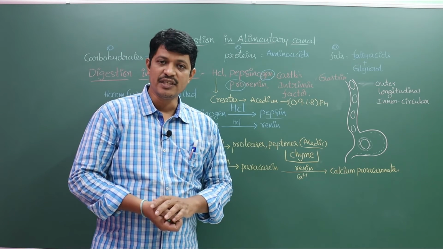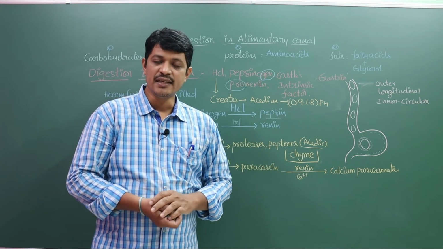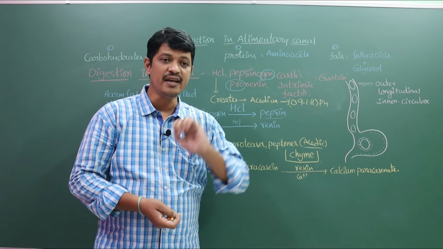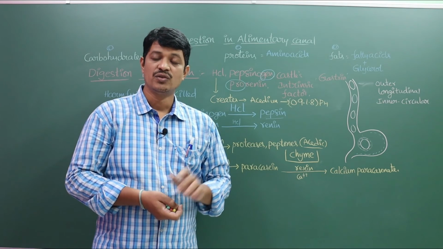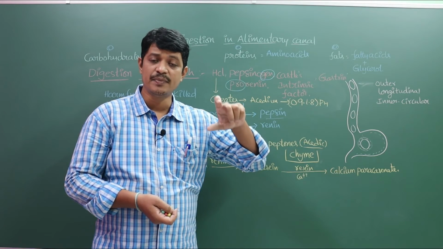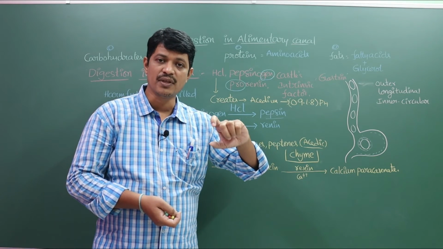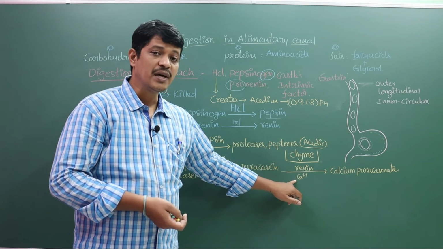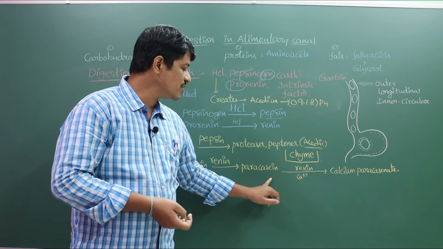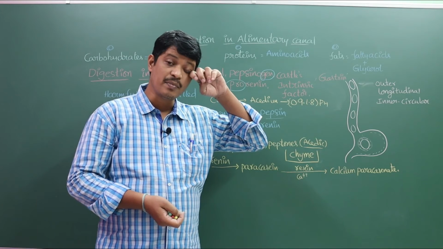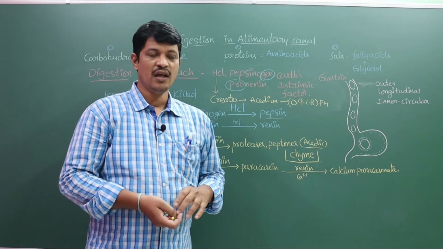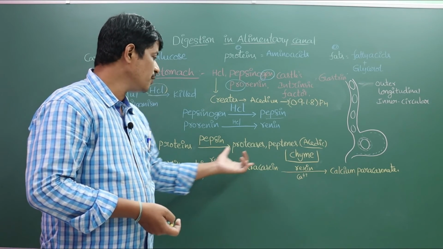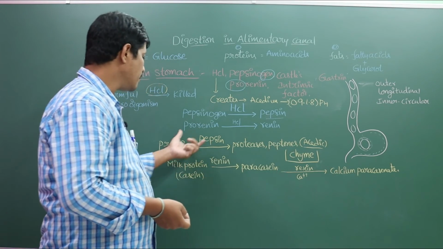Whereas in the oral cavity, starch is converted into dextrin and maltose by ptyalin. Here chloride ions are required. So chloride ions participate in the conversion of starch into dextrin and maltose. Calcium ions participate here in the conversion of para-casein to calcium para-caseinate. These are the end products for the milk protein.